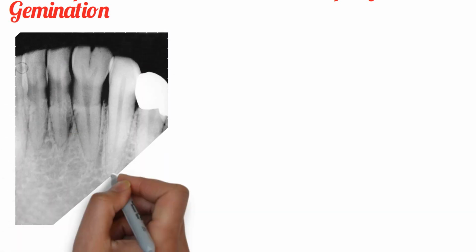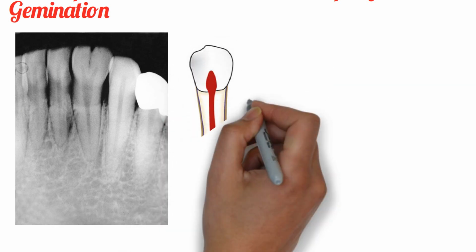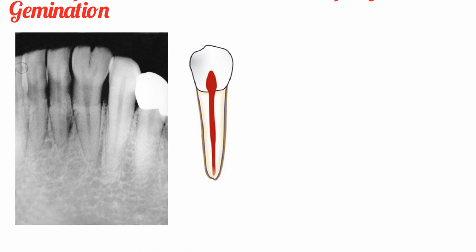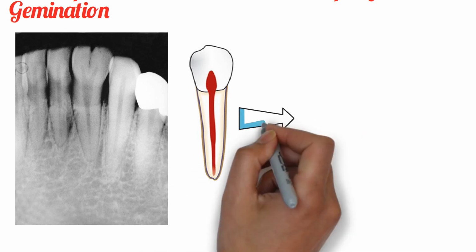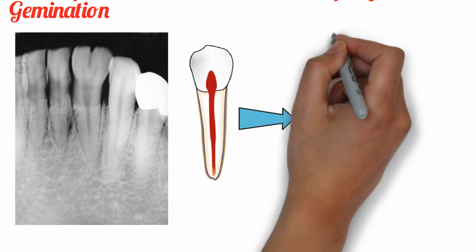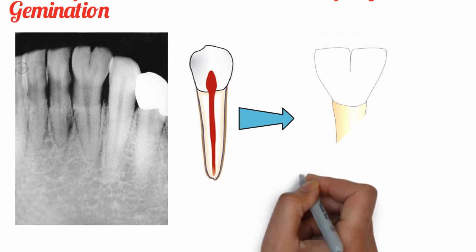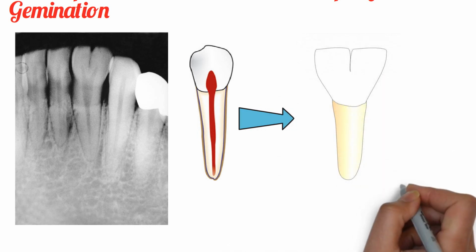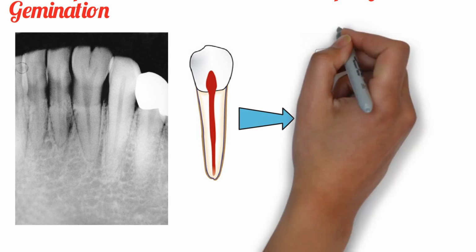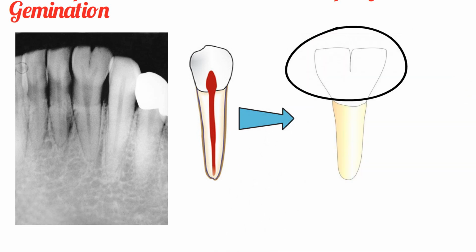So a single tooth bud will divide into two, resulting in double teeth. So here is a picture of a normal tooth where it is a single crown and a single root which is formed from a single tooth germ. Whereas whenever the single tooth bud divides into two, it forms a bifid crown like this. So a single tooth bud has divided into two.